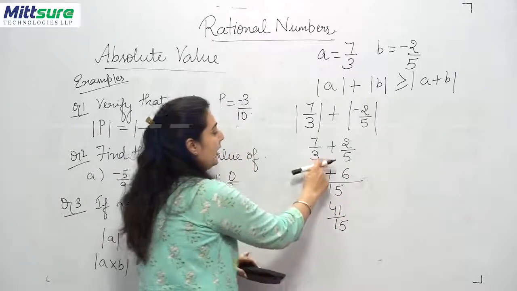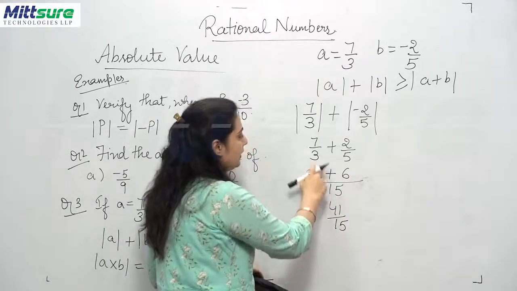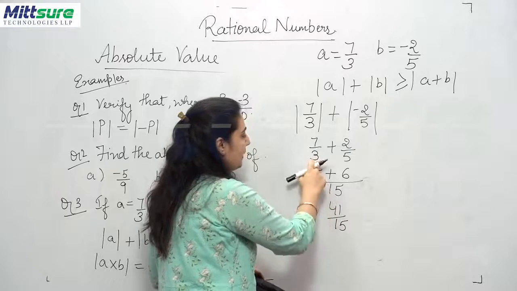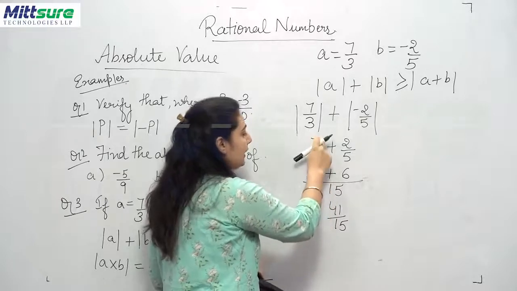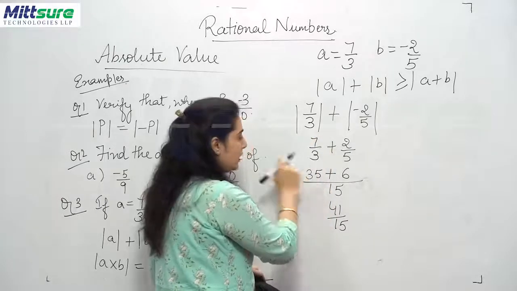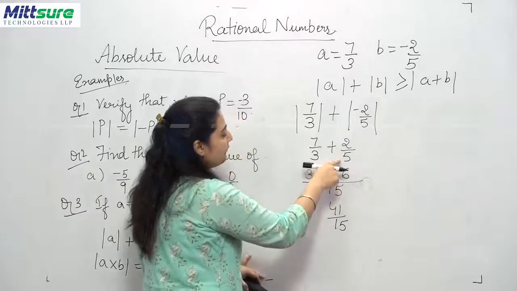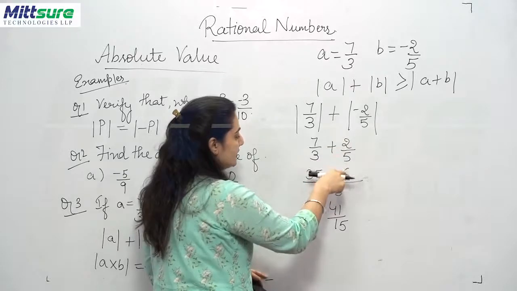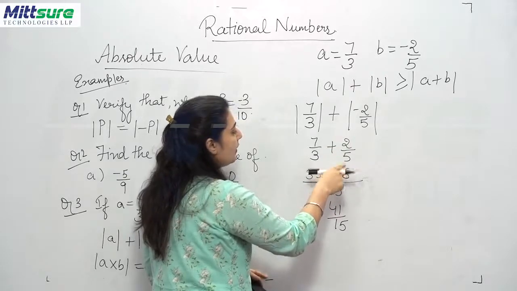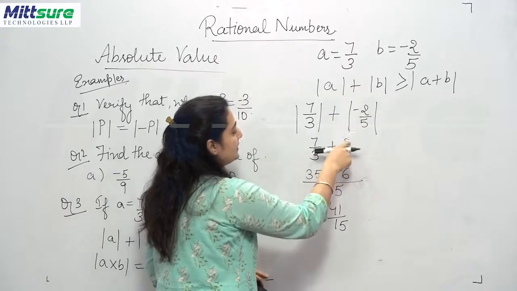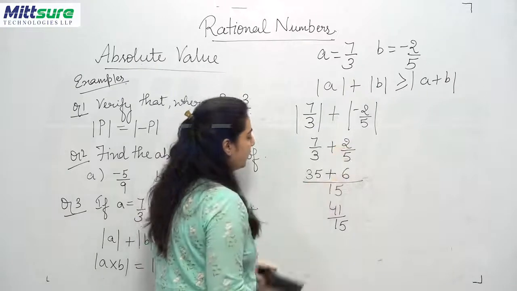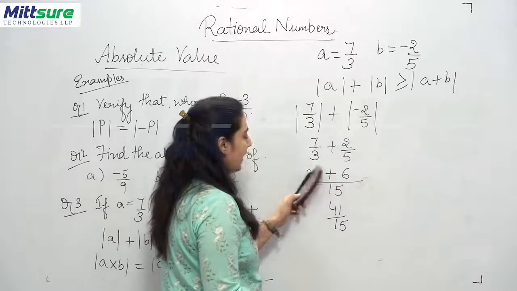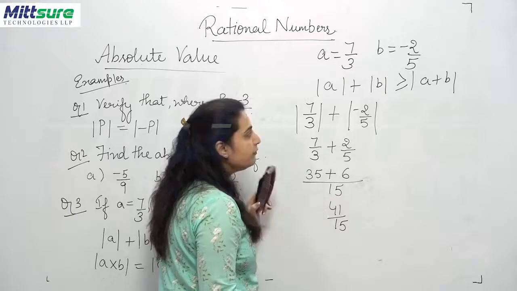Clear? 3 and 5's LCM is 15. This 15 when divided by 3 goes 5 times. Multiplied by 7 gives you 35. And here 5 divides this 15 3 times. How do we get this 6 here? The 3 multiplies 2 and we get 6 here. Then when these two are added, we get 41 upon 15.